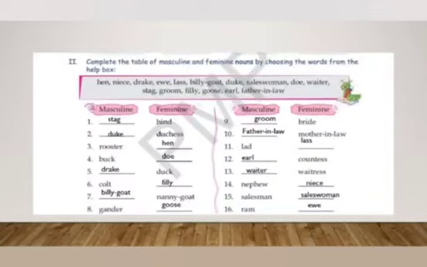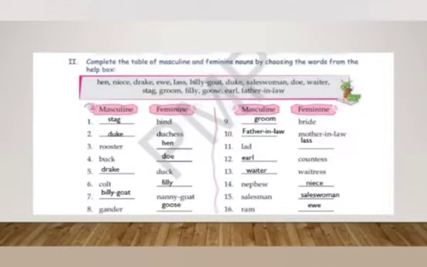For goat, its feminine gender is filly. For nanny goat, the masculine gender is billy goat. For gander, the feminine gender is goose. For bride, the masculine will be groom. For mother-in-law, it will be father-in-law. For lad, the feminine gender will be lass. For countess, the masculine will be earl, or it can be count also.